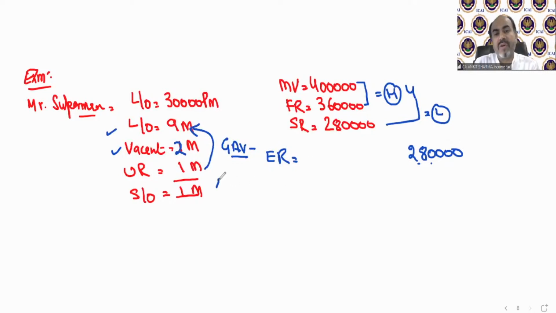Now we need to take over here the annual rent. So what will be the annual rent? Full 12 months rent technically, and that will be 3,60,000. Now what do we need to deduct? We deduct unrealized rent, if in the question, yes. In this question, unrealized rent for 1 month, that means 30,000. 1 month self-occupied.